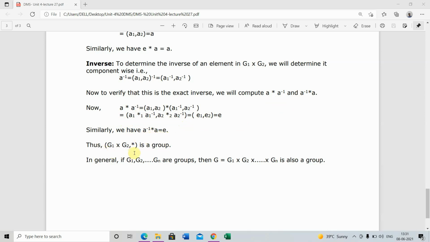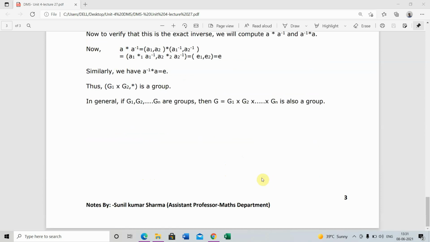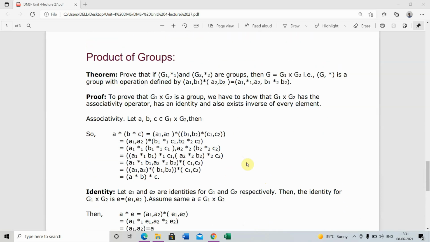Thus, G1 cross G2 with star is a group. In general, if G1, G2, up to Gn are groups, then G equals G1 cross G2 up to Gn is also a group. This is completed.